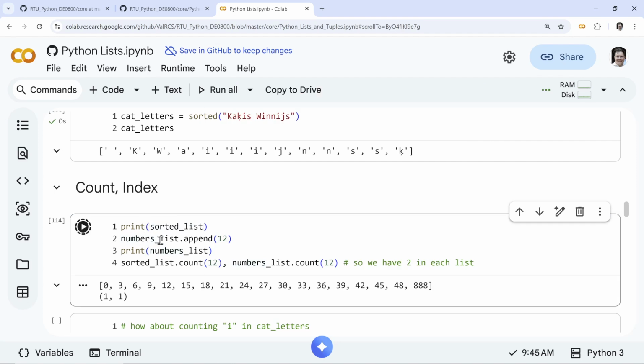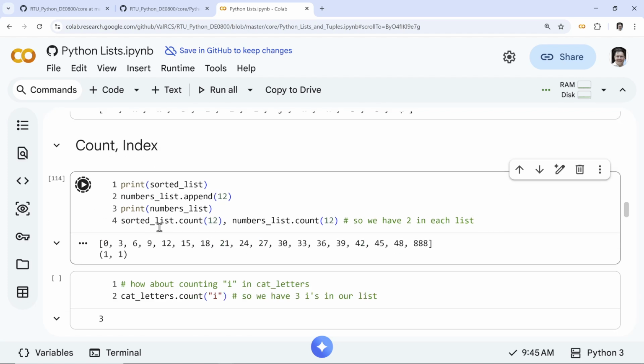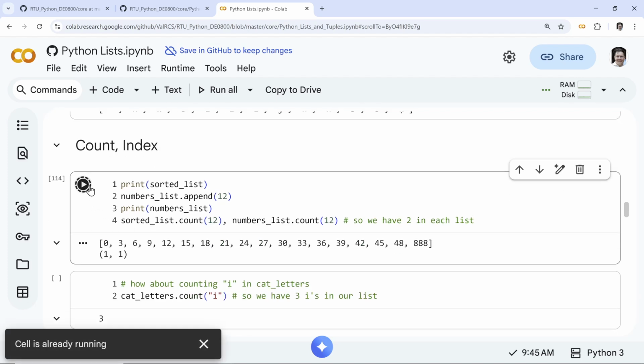Let's see what we have. I forgot already. Maybe I forgot. Oh, my Google is now asleep. Maybe we'll have to stop.